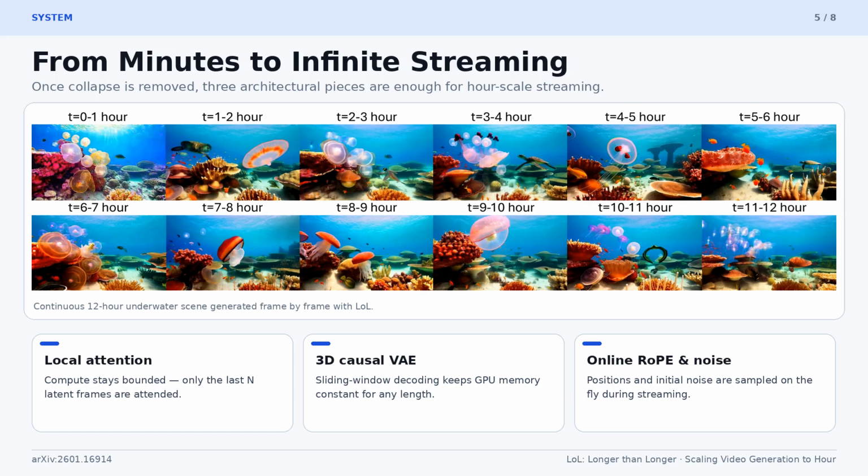With collapse removed, three pieces take us to the hour scale. The backbone uses local attention over the most recent n latent frames, so compute per step does not grow with video length. The underlying Wan model uses a 3D causal VAE, enabling sliding window decoding at constant memory, and we sample RoPE positions and initial noise online, removing the fixed sequence length budget that previously capped these models near 4 minutes. Together, this turns a few-minute horizon into continuous hour-scale streaming on a single H100.